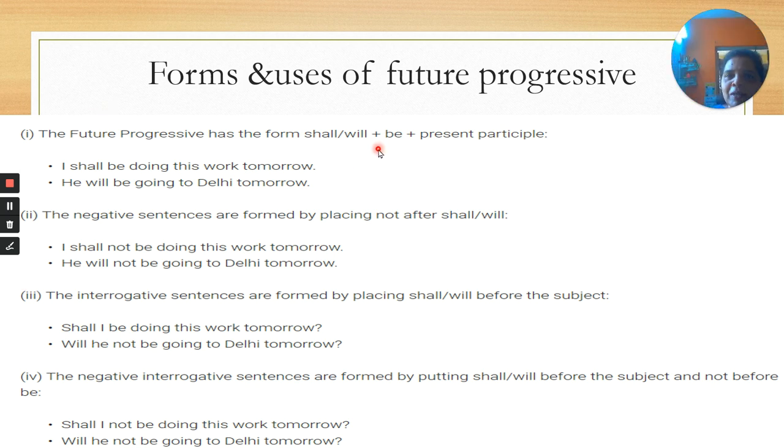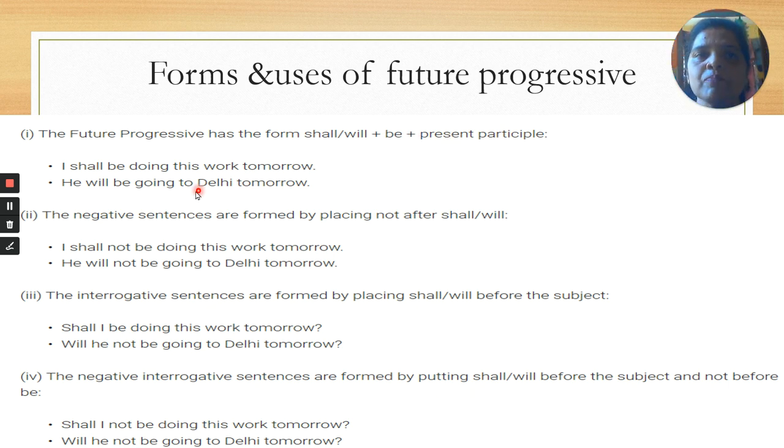Shall, will plus be plus present participle. That means present participle plus ing. That means what is the progressive? I shall be doing this work tomorrow. Here I forgot the present participle. What is the meaning of present participle? Verb plus ing. So shall and will plus be plus present participle. That means main verb plus ing.